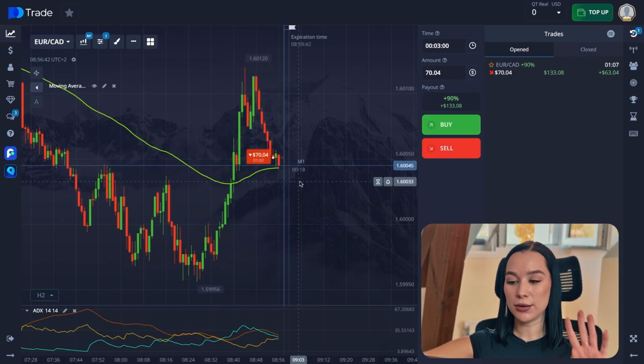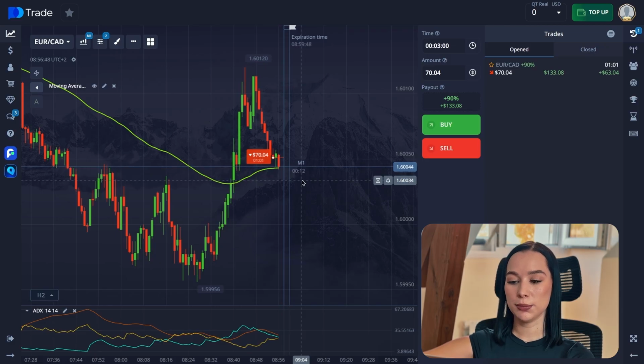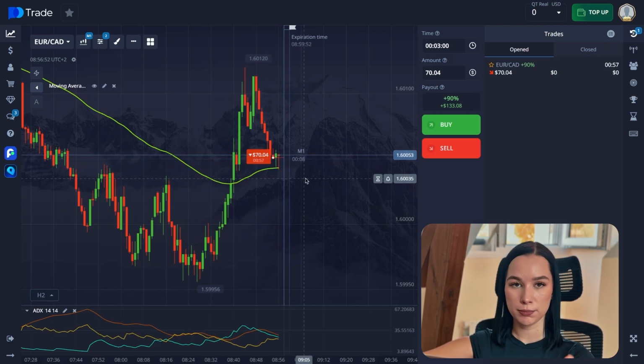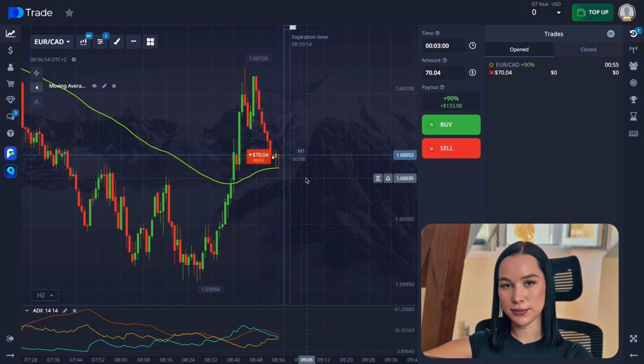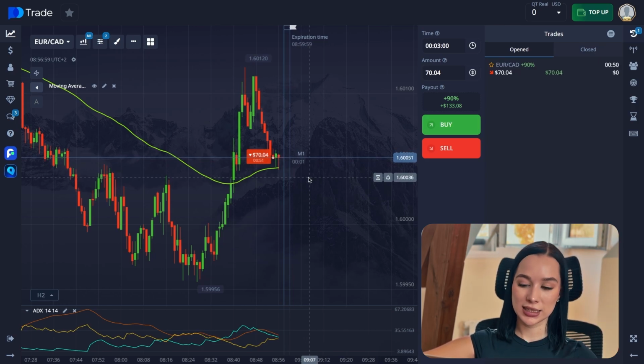Fourth step is direction. You need to check +D and -D. If +D, in this case the blue line, is above the yellow line, buy trades. If -D, the yellow line, is above the blue line, it's sell trades.